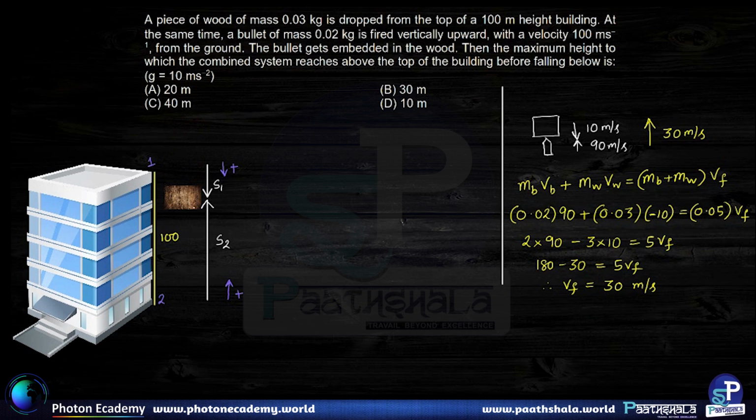In order to find out the rise, we employ the relation v square for the combined system is equal to u square plus 2as. Now, why do we employ this relation? Because when the system reaches its highest point, the distance traveled will essentially be h. Let's say this distance is h.